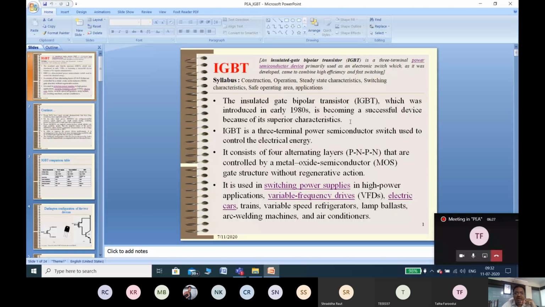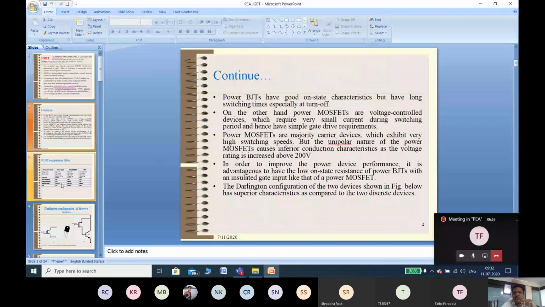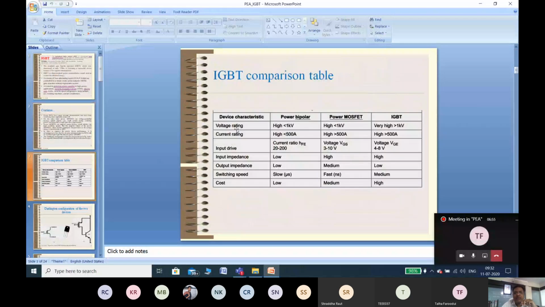So these are the two advantages of a FET, you can say MOSFET, that are combined together to form a new device which was developed in the 1980s, that is called IGBT. Definitely IGBT has somewhat less voltage handling capacity as compared to the MOSFET, but still IGBT is a good device, right?